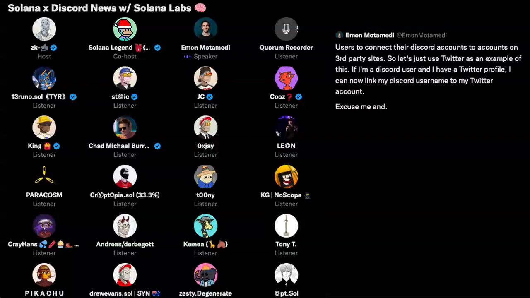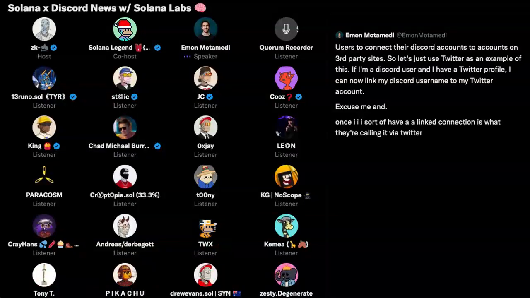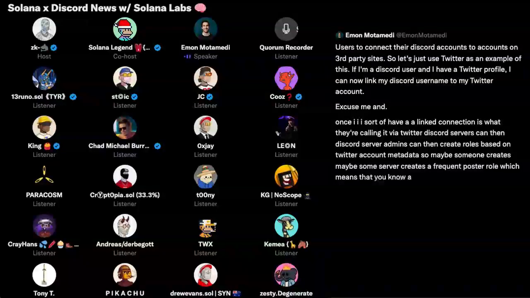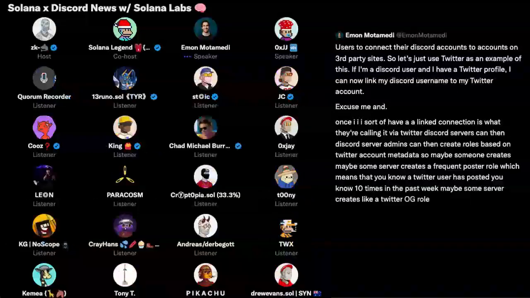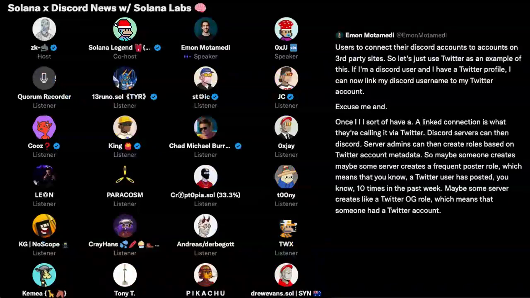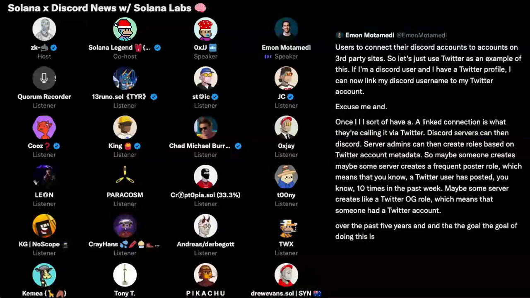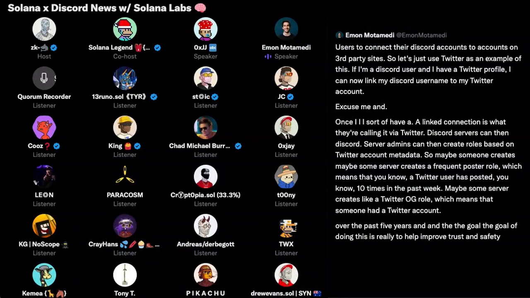Excuse me. And once I have a linked connection, as they're calling it, via Twitter, Discord server admins can then create roles based on Twitter account metadata. So maybe some server creates a frequent poster role, which means that a Twitter user has posted 10 times in the past week. Maybe some server creates a Twitter OG role, which means that someone's had a Twitter account for the past 5 years.